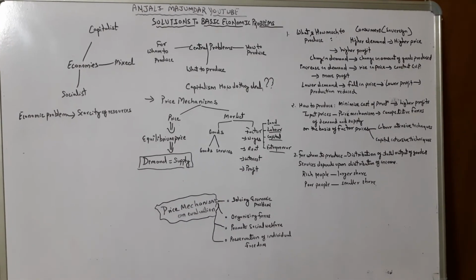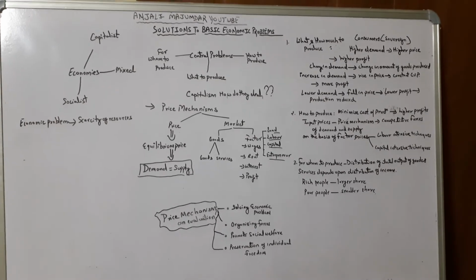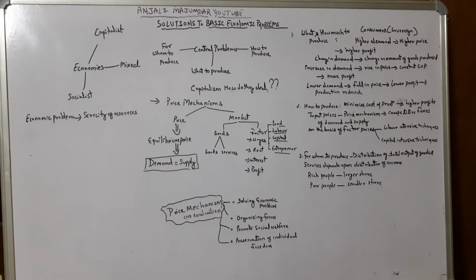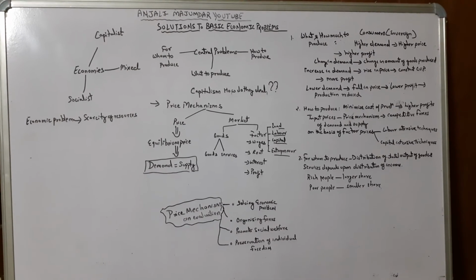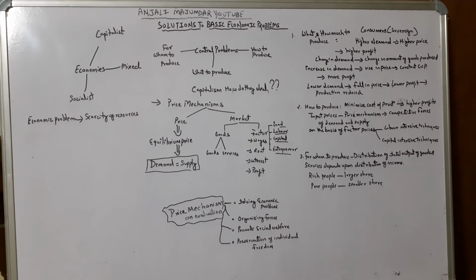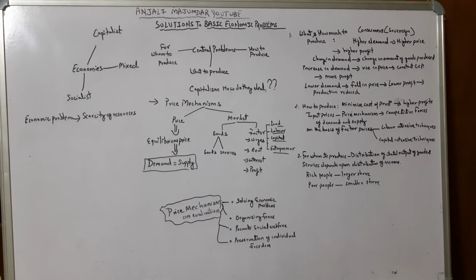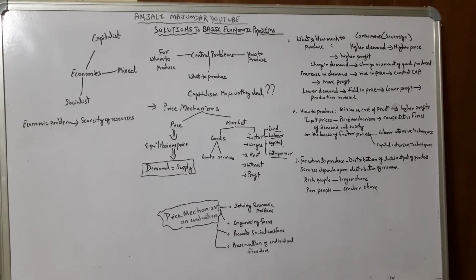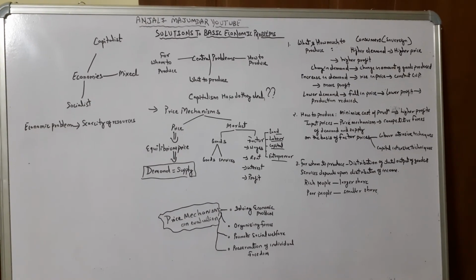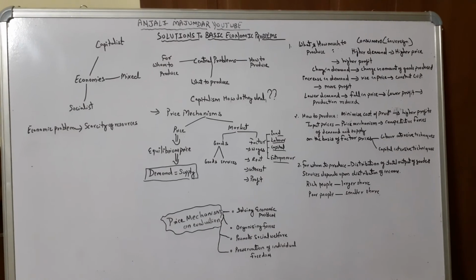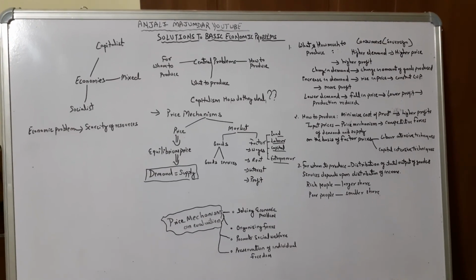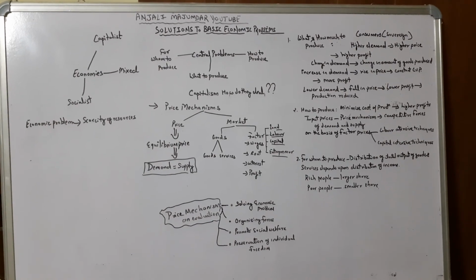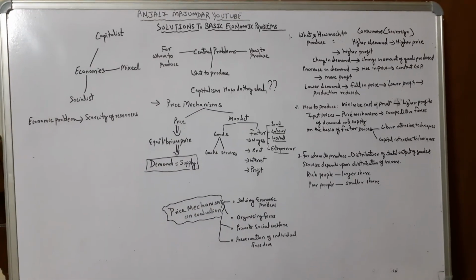Preservation of individual freedom. The same point can be repeated here, that consumers and producers are free to choose the goods for consumption and production purposes respectively. That means the producer may go for either labor or capital, whichever is least cost, which is giving the less cost in production. And the consumer is free to choose the goods that maximize his or her satisfaction.